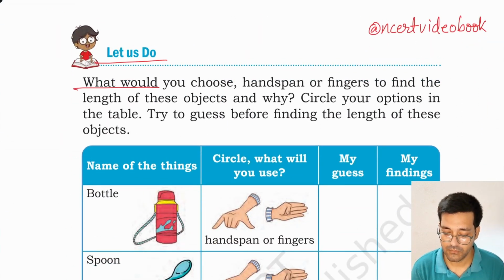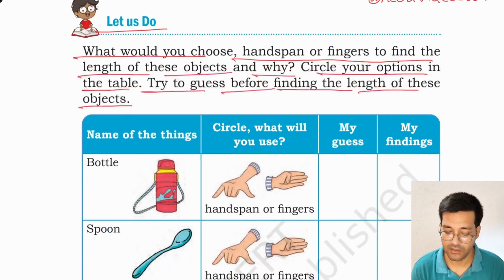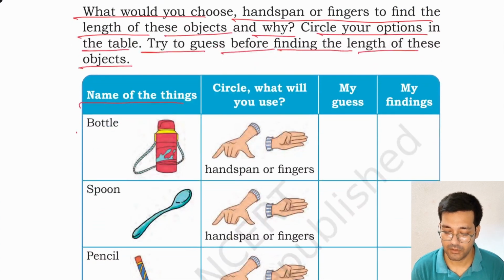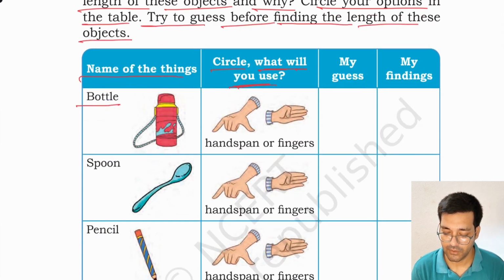Let us do. What would you choose, handspan or finger, to find the length of these objects and why? Circle your opinion in the table. Try to guess before finding the length of these objects. Name of the things, bottle. Circle what you will use. What will you use? You can use fingers as well as handspan, but handspan will be good. And the remaining length could be measured using fingers.